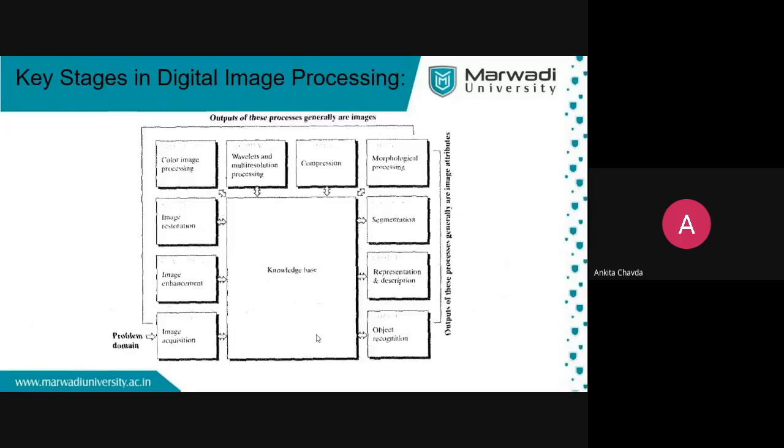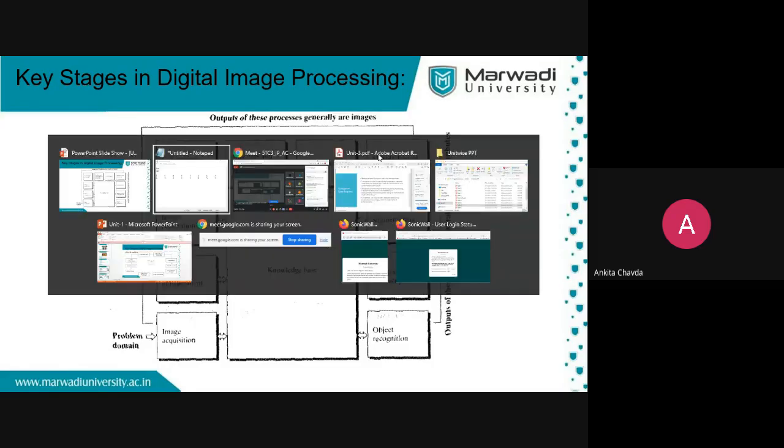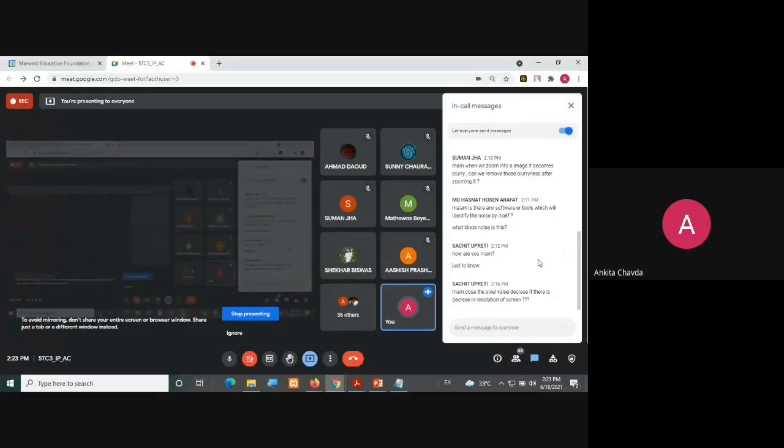But this is again not in our syllabus, though it is one of the units. Then compression, which is again one unit. Then morphological processing, that we will learn in our syllabus, right? Morphological processing means, should I show you that? I'm showing you the PPT of the different unit because via the image at least you can connect yourself, right?